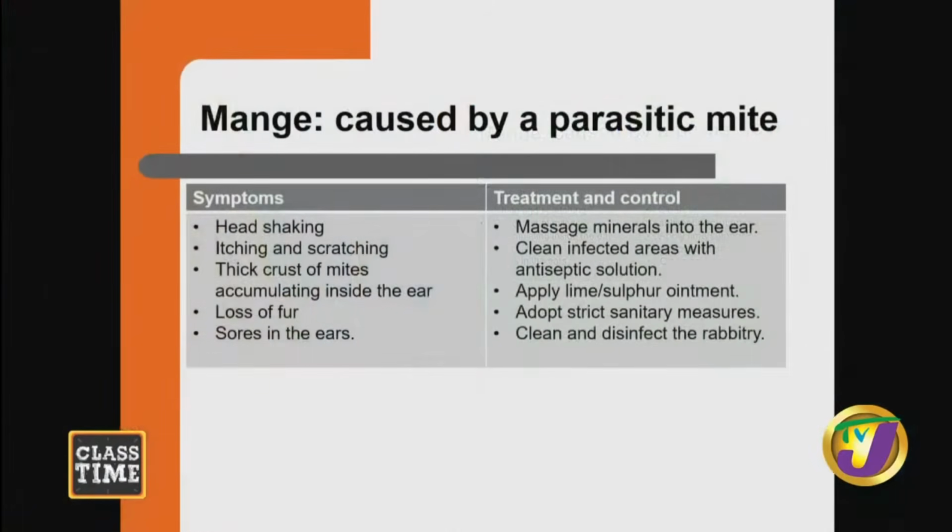In rabbits, symptoms are going to be head shaking, itching and scratching, then a thick crust of mites accumulating inside the ear, loss of fur, and then you're going to have sores as well. Treatment and control: you want to massage mineral oils into the ear, and then you want to clean the infected area with an antiseptic solution. You could also apply lime or sulfur ointment. And as we say again, for all of these diseases, adopt strict sanitary measures, and you want to clean and disinfect the rabbitry. That's very, very important.